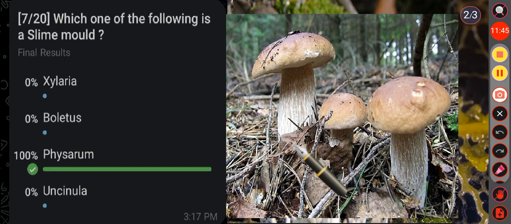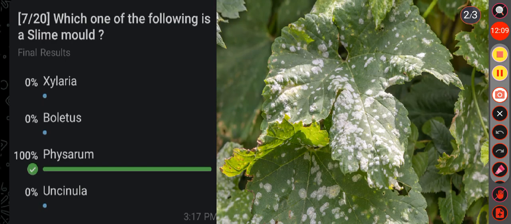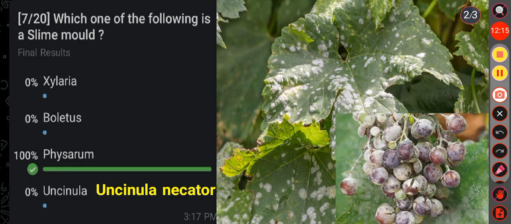Boletus is an edible mushroom-producing fungus. Oncinula is a pathogenic fungus that causes powdery mildew of grape plants. And remember, the particular species Oncinula necator is a common pathogen of Vitis vinifera.